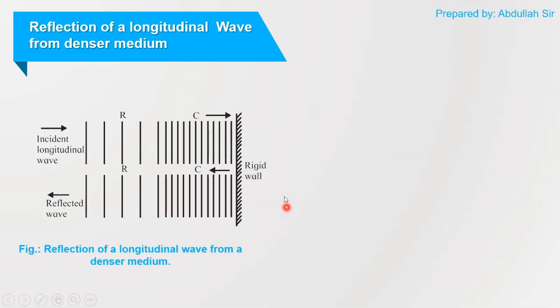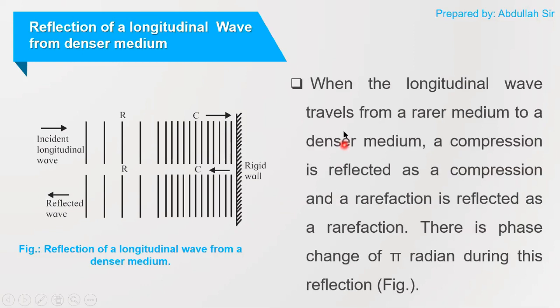So we can conclude that when the longitudinal wave travels from a rarer medium to a denser medium, a compression is reflected as a compression, and a rarefaction is reflected as a rarefaction, and there is a phase change of pi radian during this reflection.